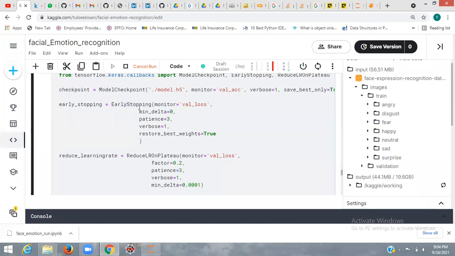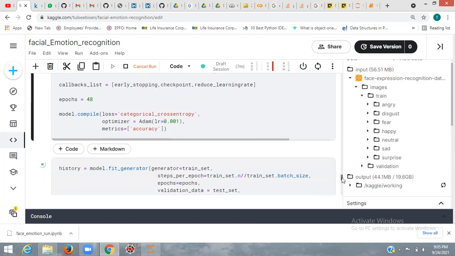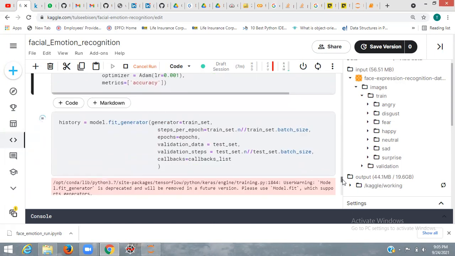Here I am using early stopping and reduced learning rate. So early stopping works like this: when my model is fitting the data, it checks whether the accuracy is going down after this iteration or not, and it will pick the best iteration model. And reducing the learning rate means it will take care of finding a good or required value of the learning rate. Now the model compilation is done.